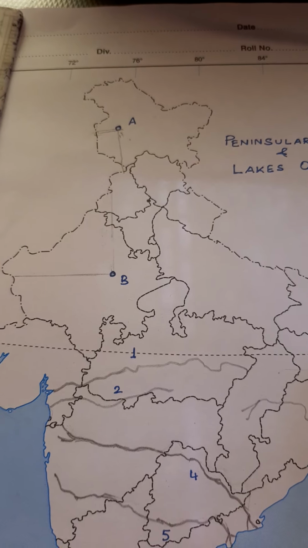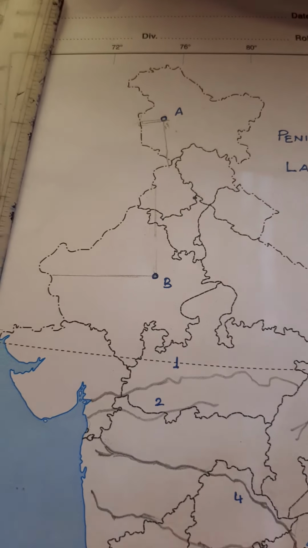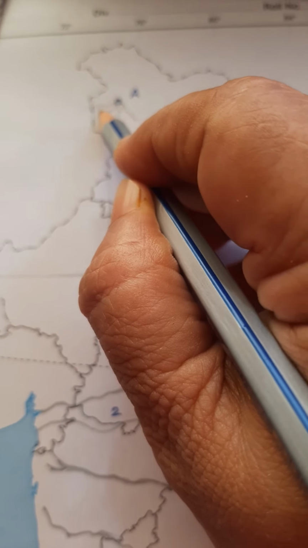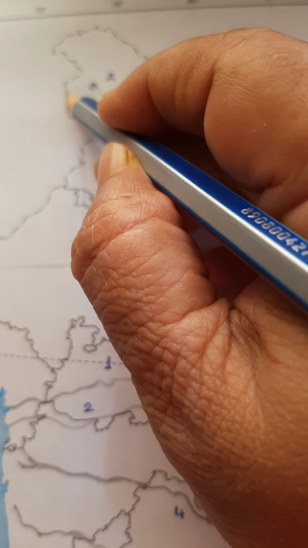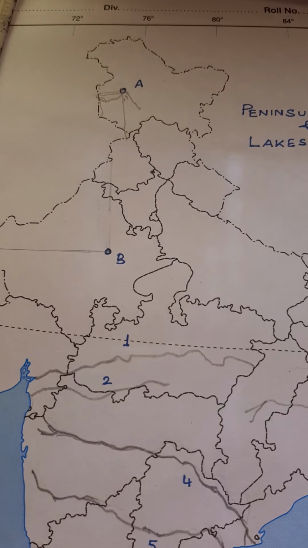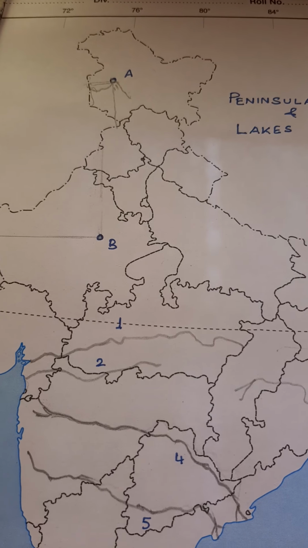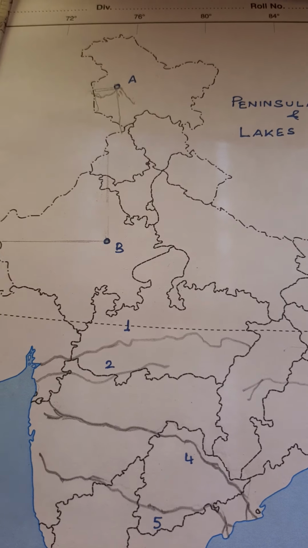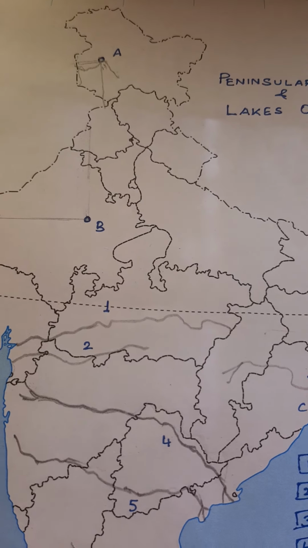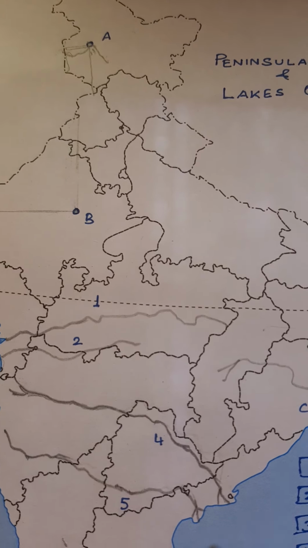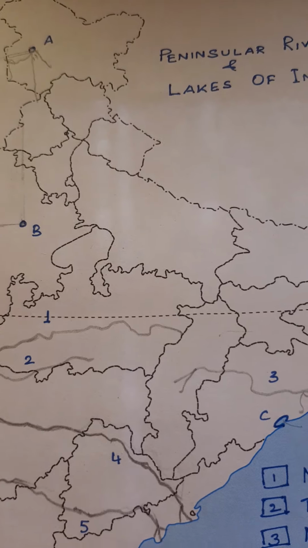This lake is on the Jhelum river. You know Jhelum river, it flows in this way. It's on the Jhelum river in this way, and then it flows along the border and then comes out. So this lake is on the Jhelum river. It is in fact located in Srinagar, and it's a very huge lake, and this lake is very important because it attracts many tourists in the country in this area.